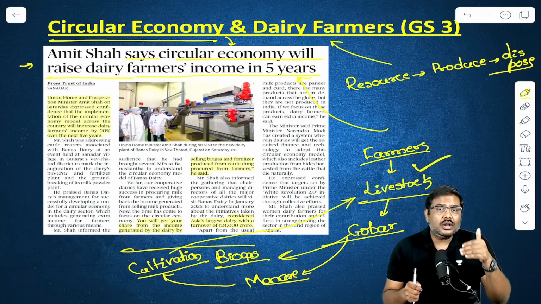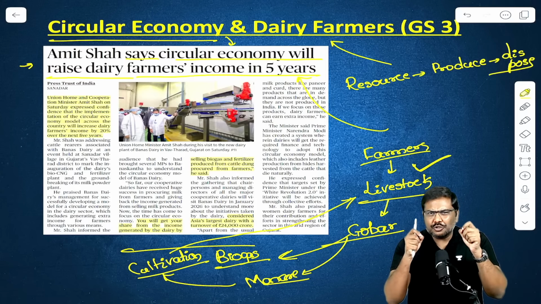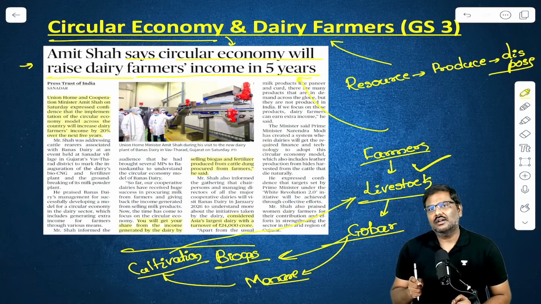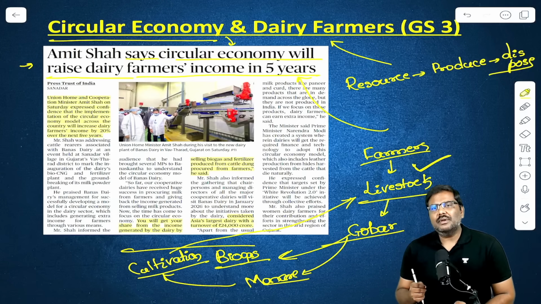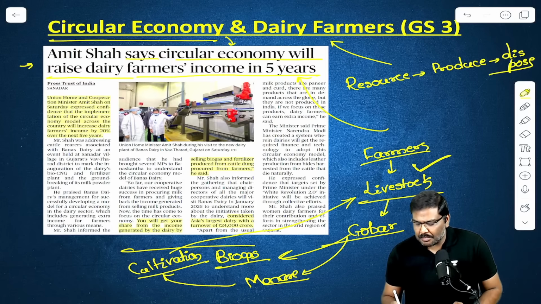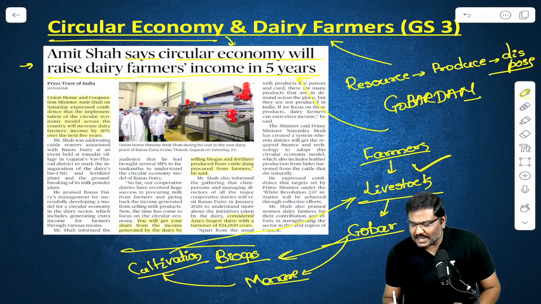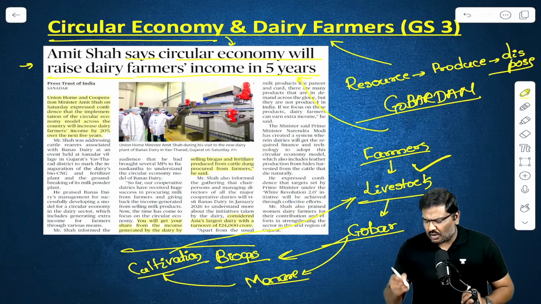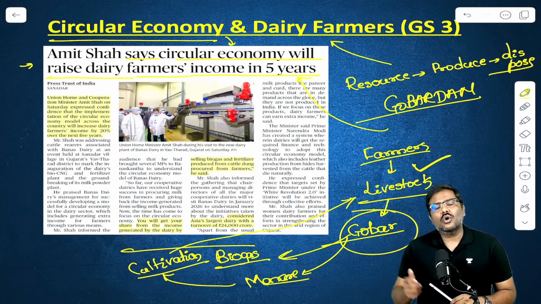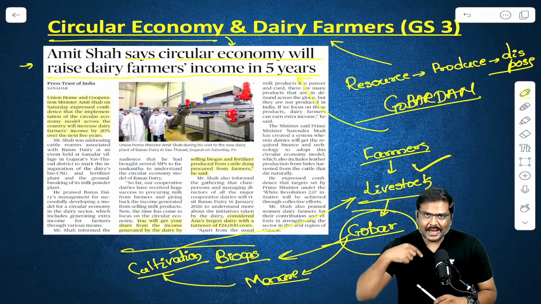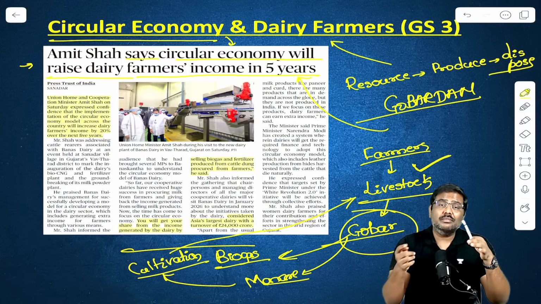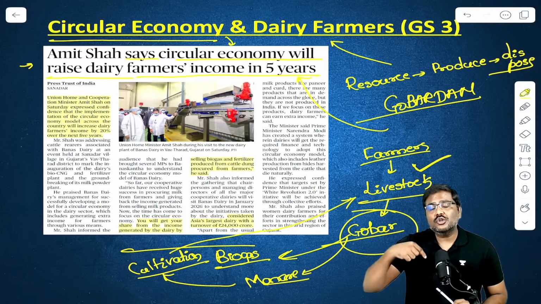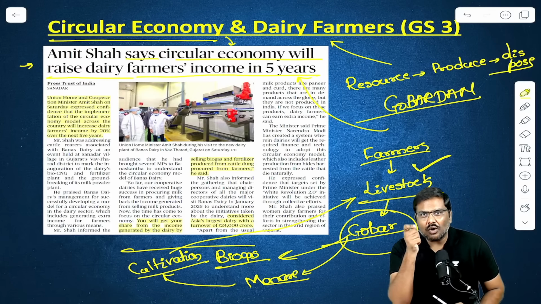He says over a period of time, in the next 5 years, we are going to promote circular economy in the dairy sector. And please remember the name of the scheme. There is already a scheme being implemented, the Gobardhan scheme. The Gobardhan scheme is associated with this only, that is, usage of the gobar from the livestock. So the argument is that the circular economy will be promoted rather than simply discarding the waste. Now it can be used in the circular economy, which will contribute to the revenue potential of the farmers.